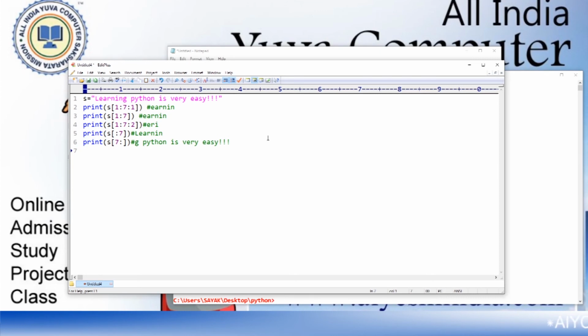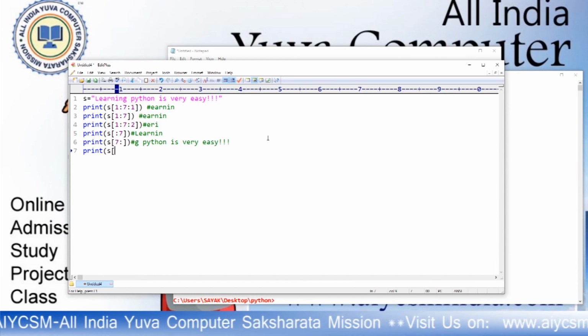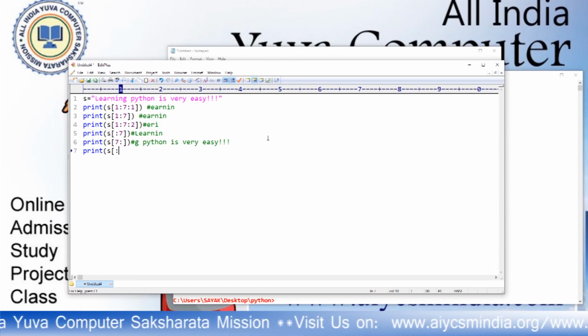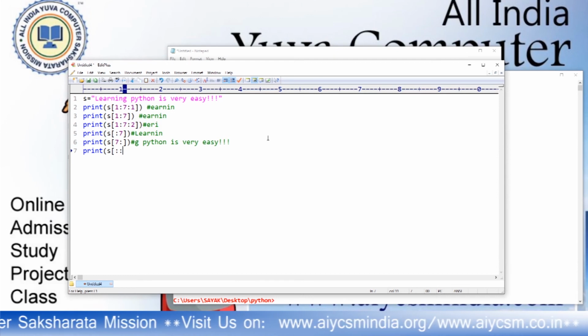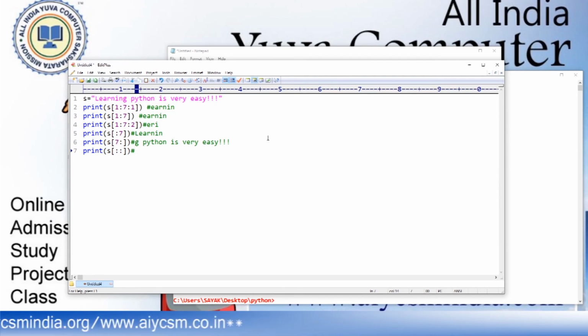So if you print like that, if you print S, sorry, you didn't mention anything. Colon colon. There is no start value. There is no end value. There is no step value. Then the whole string will be printed. Full string. From the start, default value is 0 to the end, length minus 1, and by default it is treated as a forward direction. Okay. Full length of the string will be printed.